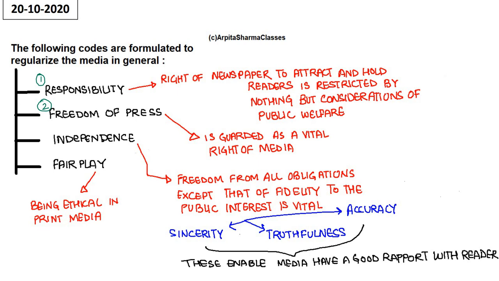Second is freedom of press. It is guarded as a vital right of media. So that means a journalist should not be under pressure. The journalist should never compromise, right? Third, independence. Freedom from all obligations except that of fidelity to the public interest is vital. That requires sincerity, truthfulness and accuracy, because all these three pillars enable media to have a good rapport with the reader. And fourth code is fair play. Fair play means being ethical in the print media. So these are the codes which are formulated to regularize the media in general.